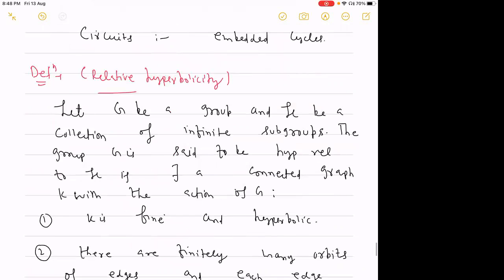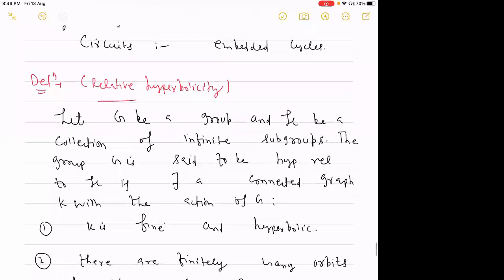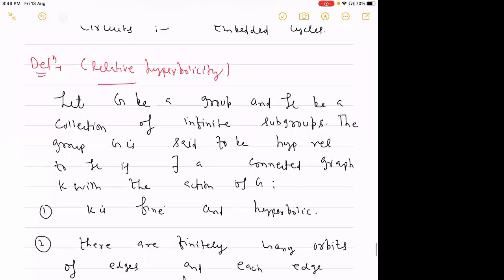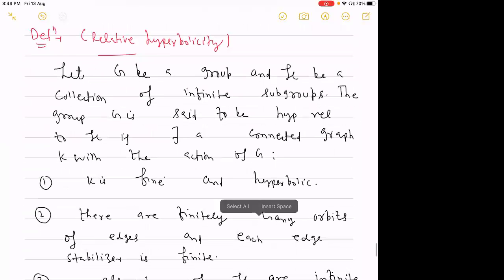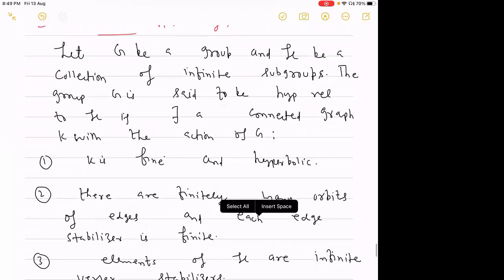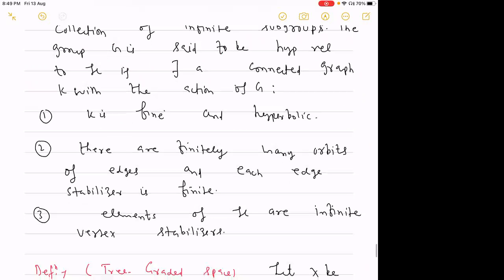So let G be a group and H be a collection of infinite subgroups. The group G is said to be hyperbolic relative to H, this collection, if there exists a connected graph K with an action of G such that K is a fine hyperbolic graph, there are finitely many orbits of edges, each edge stabilizer is finite, and the elements of H are precisely the infinite vertex stabilizers under the action of G on this graph.